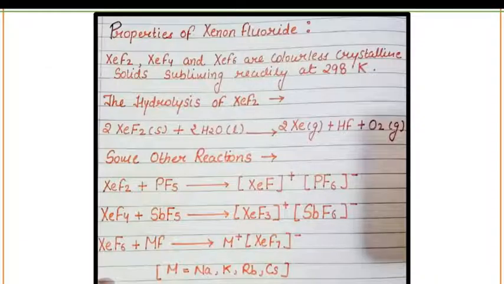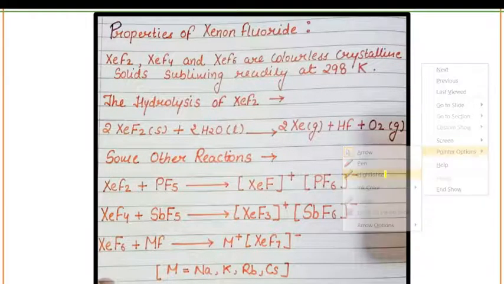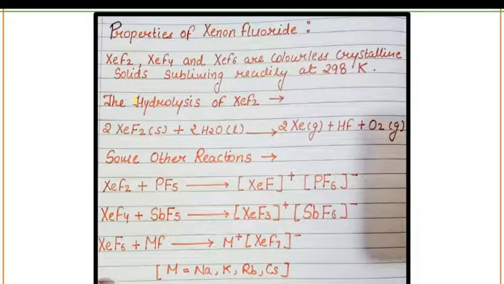Now the properties of xenon fluoride. If you talk about the properties of xenon fluoride, XeF2, XeF4 and XeF6 all are colorless crystalline solids subliming readily at 298 Kelvin. Okay. Now the reaction is very important, the hydrolysis of XeF2.